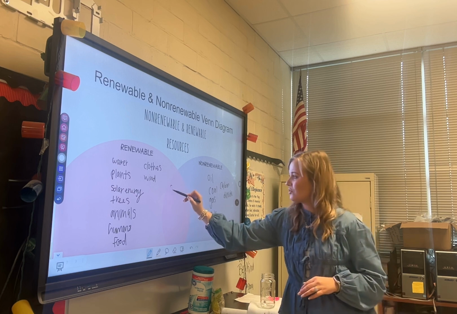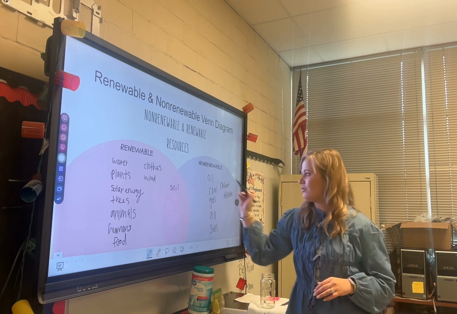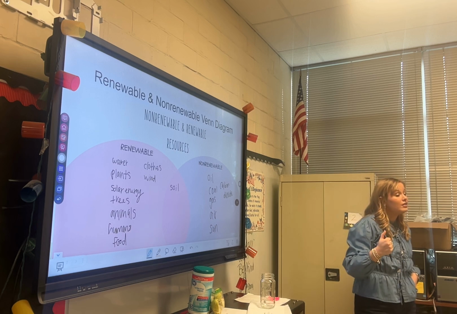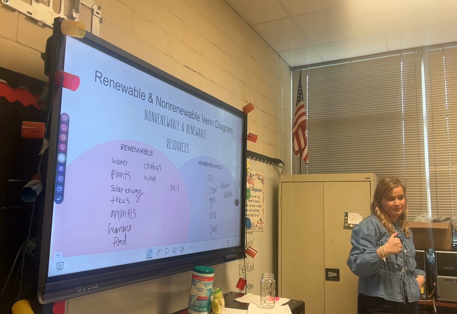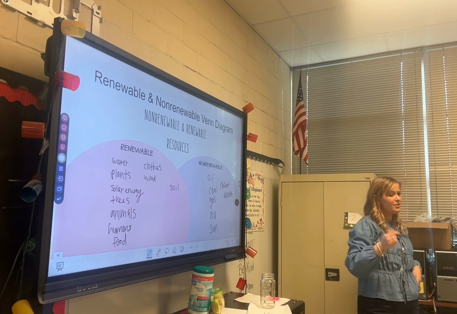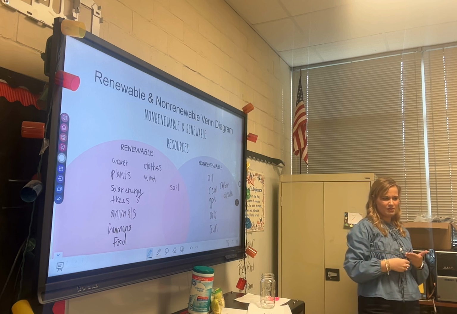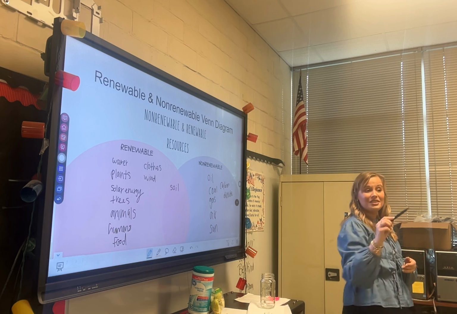So let's put soil in the middle. If they can kind of be both, doesn't that mean the plants are both? Because if no soil, no plants. But we can't reuse plants once plants die. Do you think we could reuse them? Yeah, because if you had a seed, you could reuse.